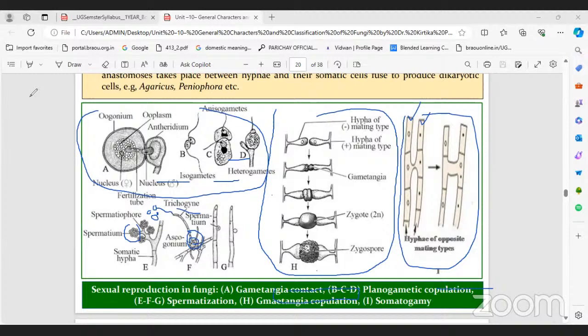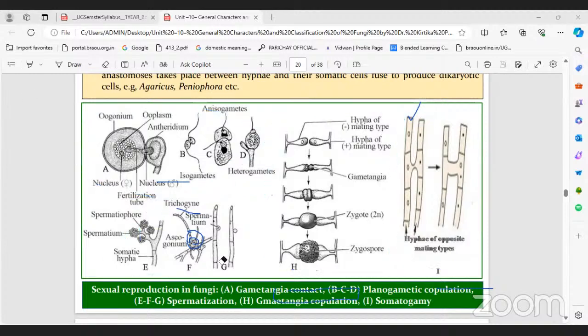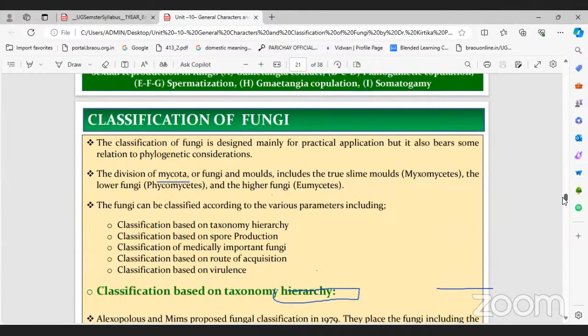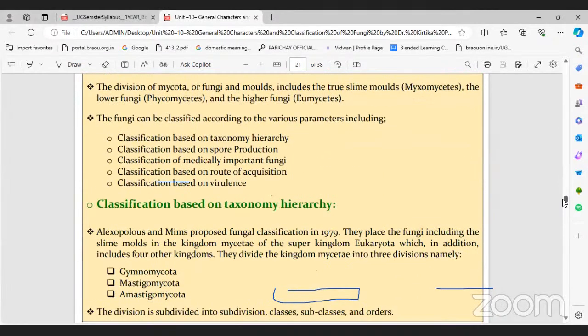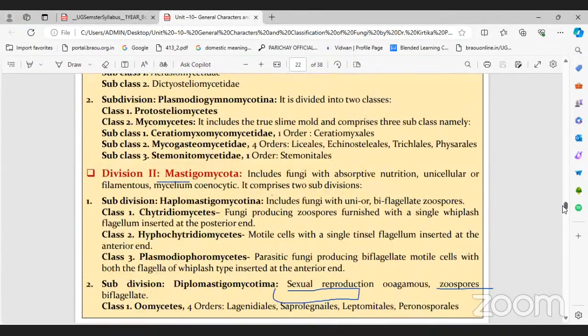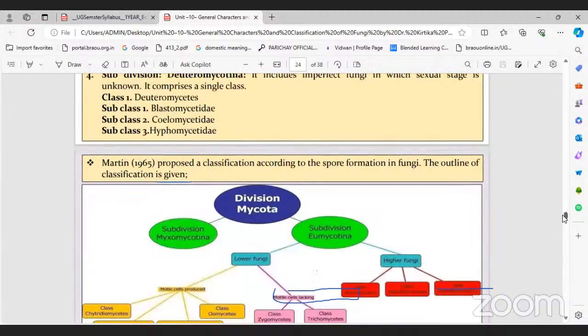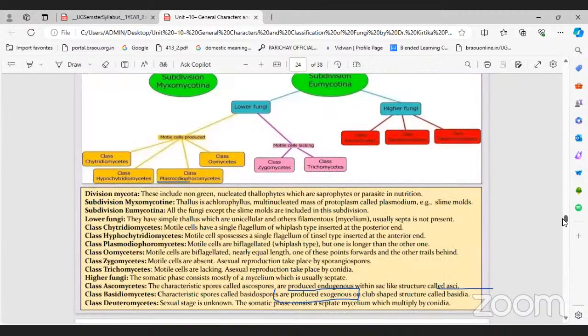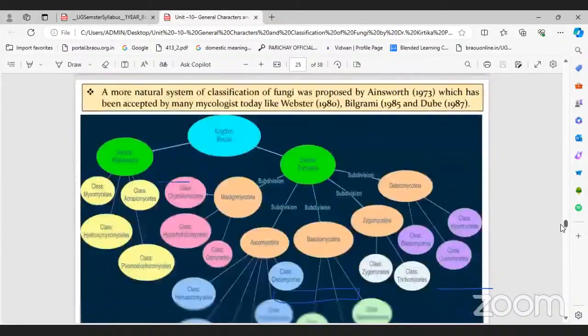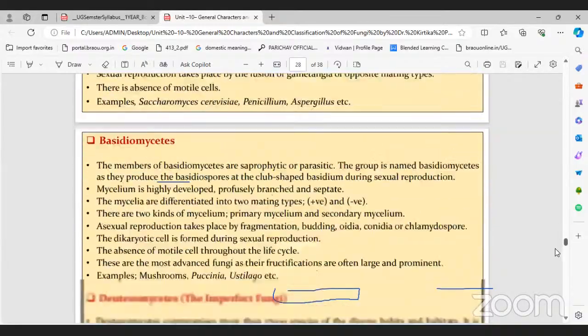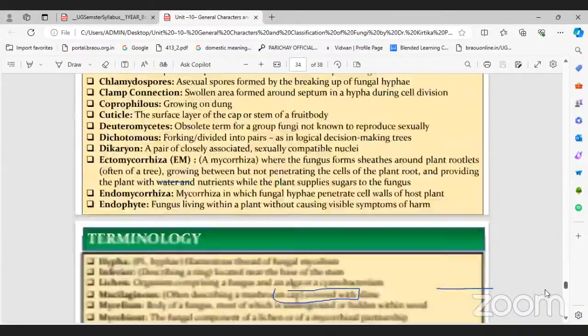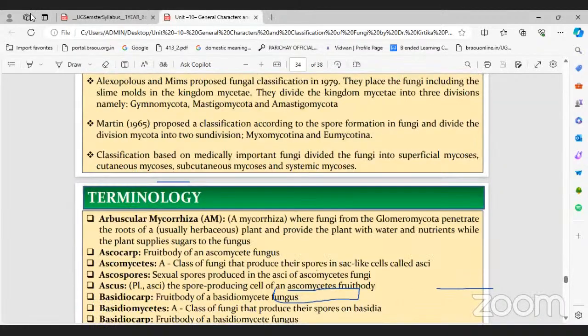Is it clear? Yes. Right. Now next one. Classification, you can read yourself. Mainly classification, Alexopoulos classification is enough. Right, next one.